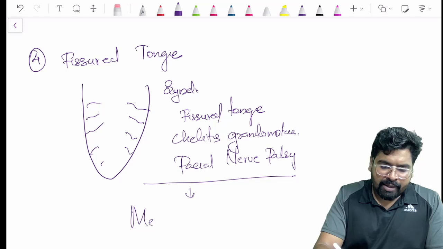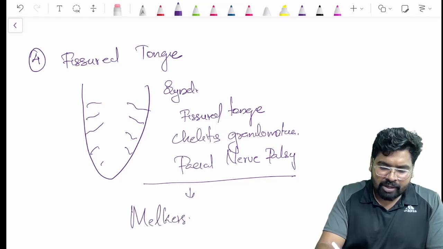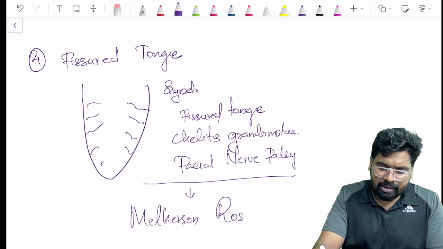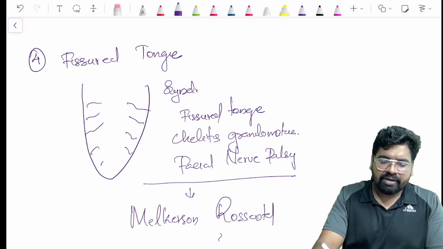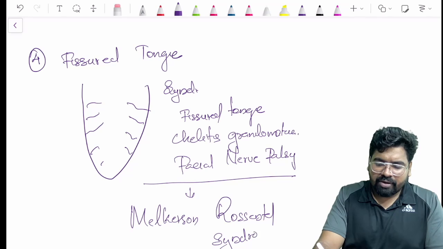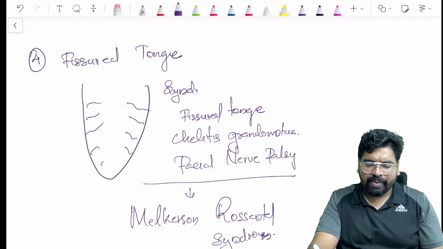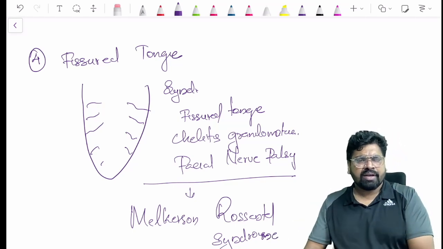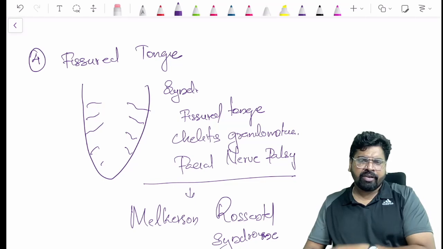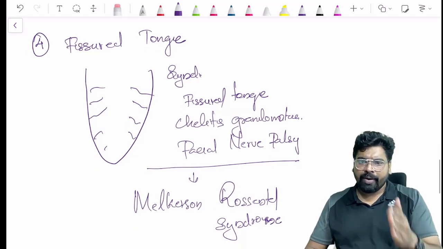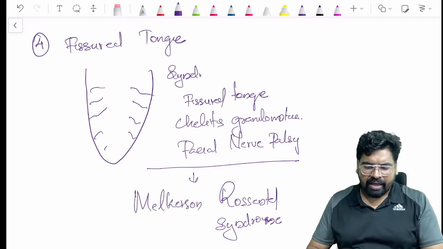That triad is called Melkersson-Rosenthal syndrome. So this is one anomaly called Melkersson-Rosenthal syndrome. You may get a direct question: what is fissured tongue with cheilitis granulomatosa and facial nerve palsy. Okay, so that is it.